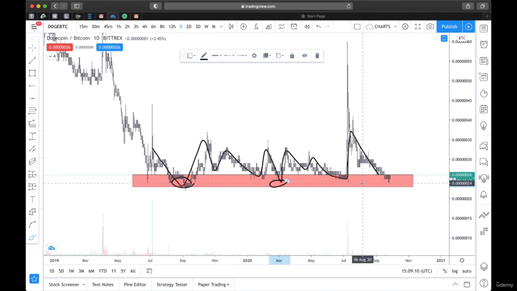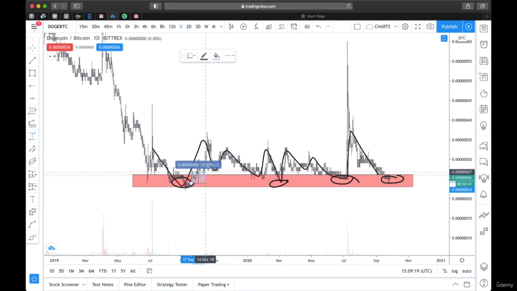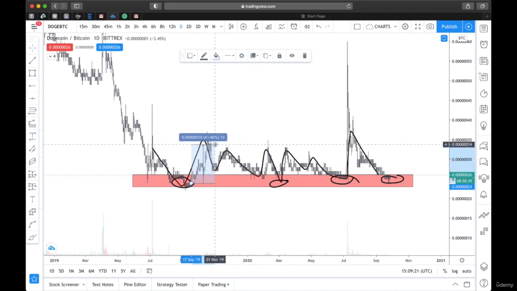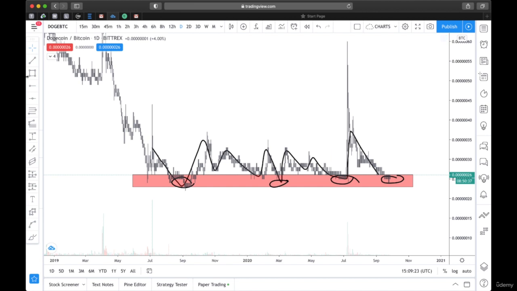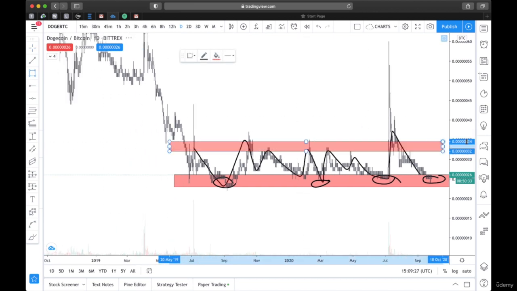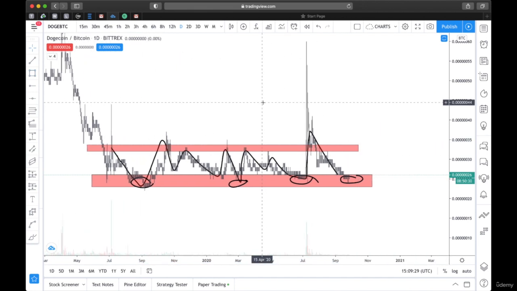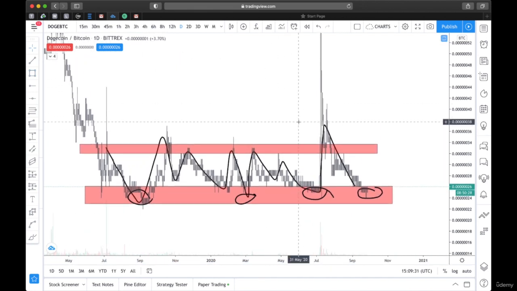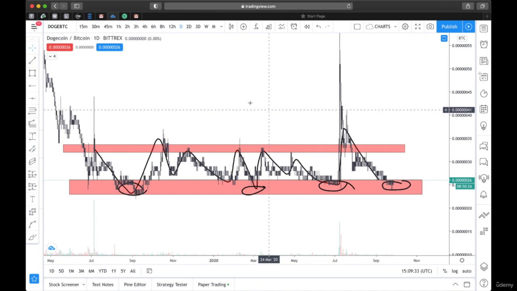Do you understand? This is also a support. All this region, anytime price touches it, let's say you buy as a trader. Once you buy at this region, you can easily be selling here, which is about 41%, because this area on the other hand will be called resistance. So we have support and we have resistance.